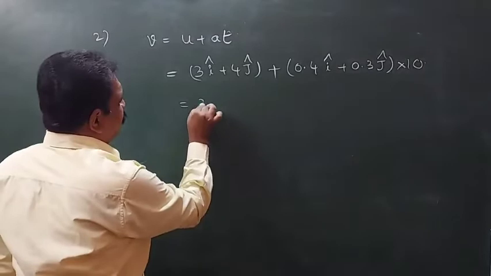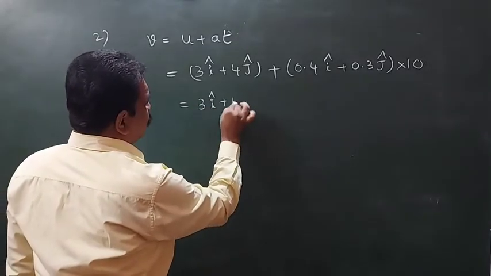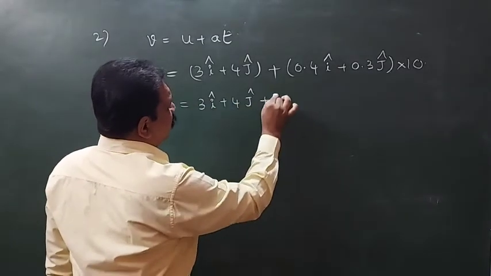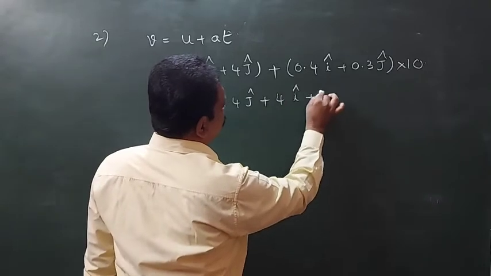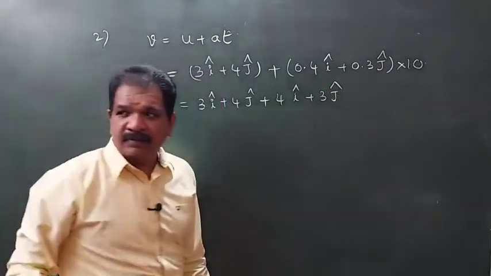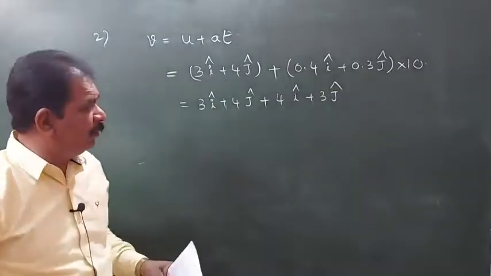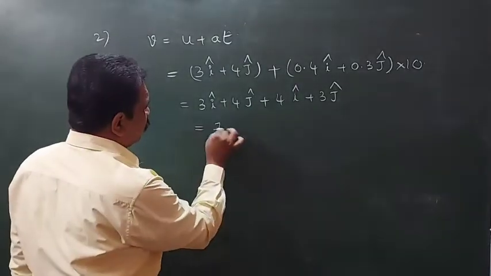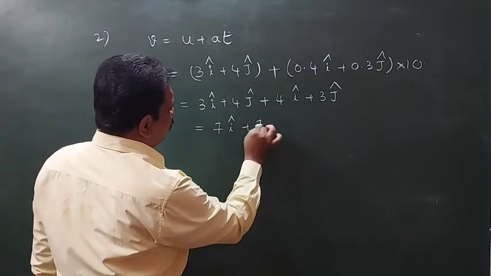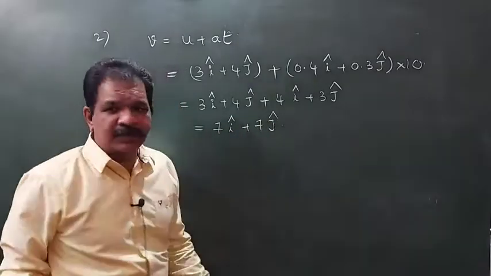Then this value is 3i plus 4j plus 4i plus 3j. Then 3i plus 4i will be equal to 7i, and 4j plus 3j will be 7j.